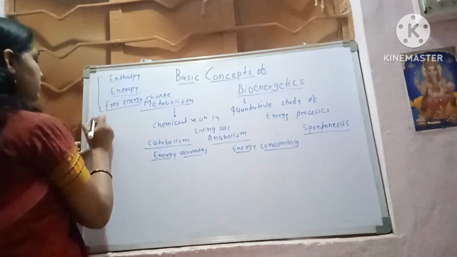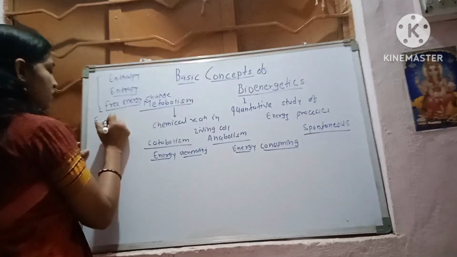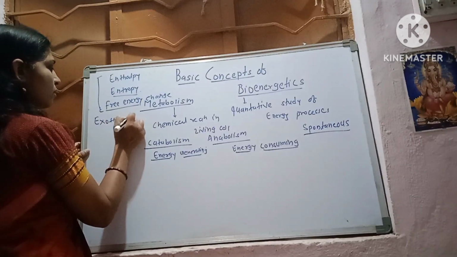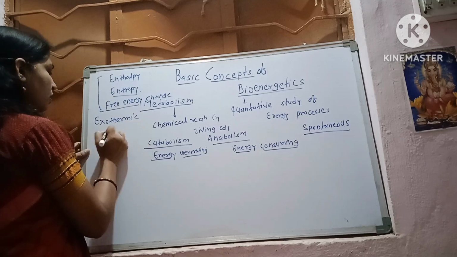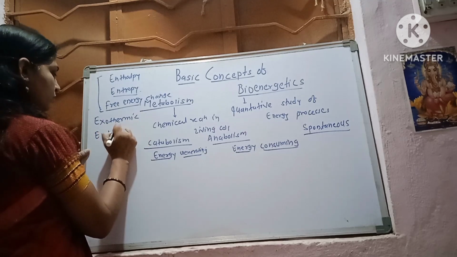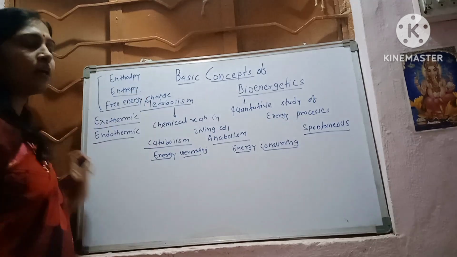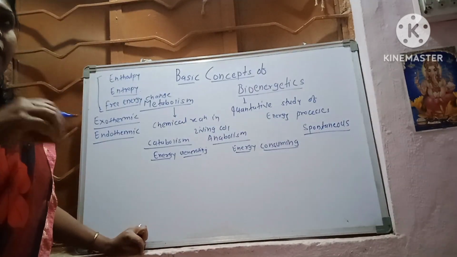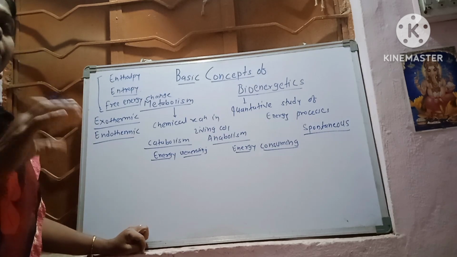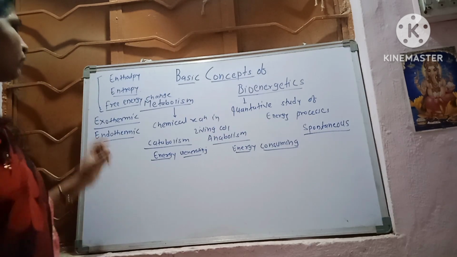Now there are two basic types of reactions, exothermic and endothermic reactions. Exothermic means exergonic, and endothermic means endergonic reactions. One and the same.